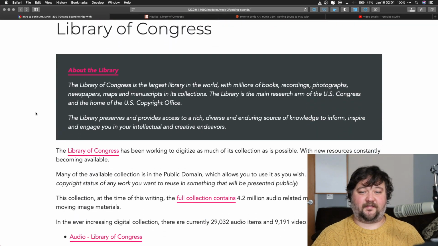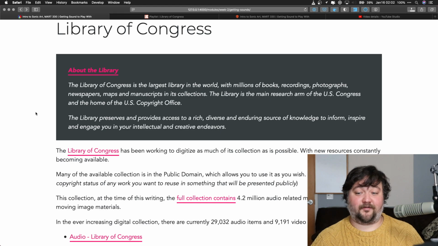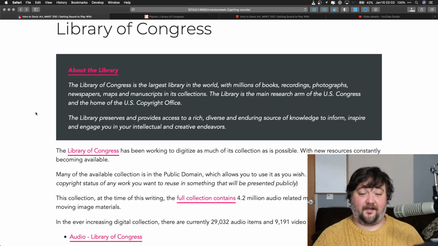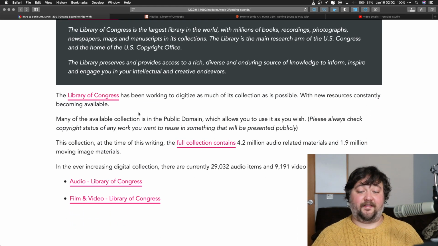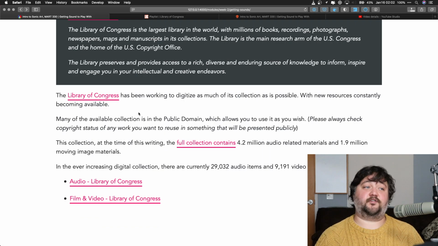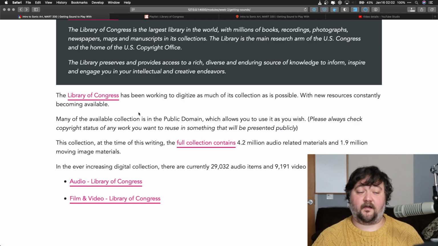Two other kind of interesting sources are the Library of Congress. And of course, the Library of Congress is the largest library in the world with millions of books, recordings, photographs, newspapers, maps, and manuscripts in its collection. And it's actually the research arm of the United States Congress and home of the U.S. Copyright Office, as it says. Their collection is giant, and they've been under an initiative to digitize and present on the internet as much of their collection as they can.